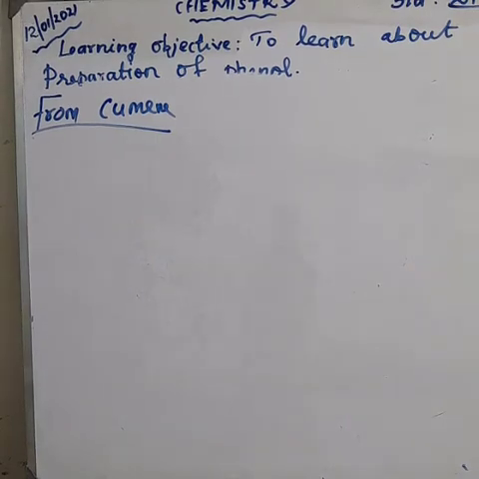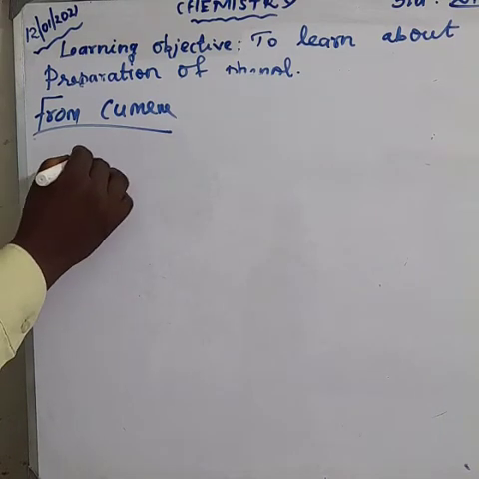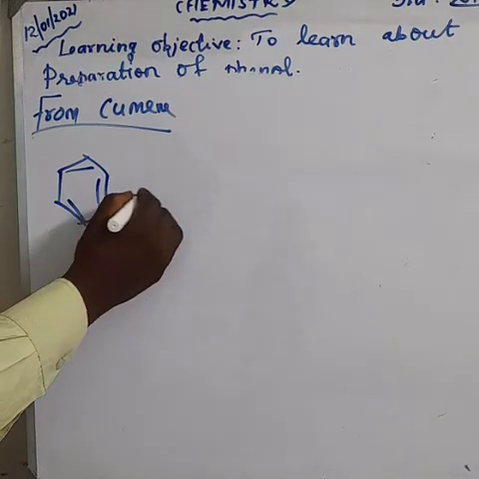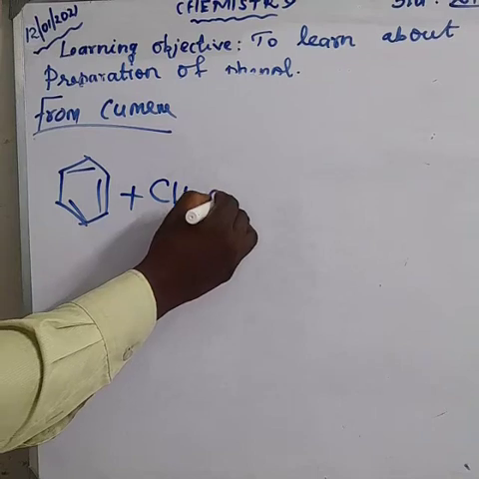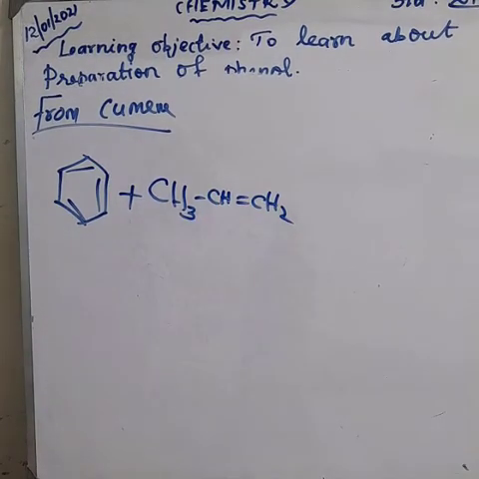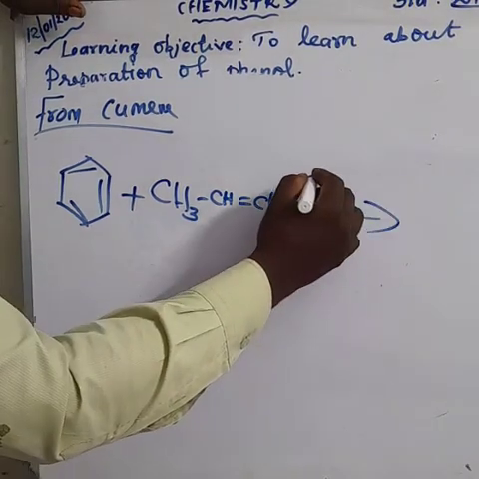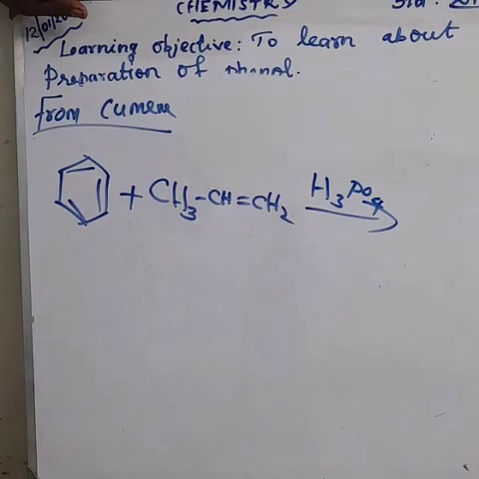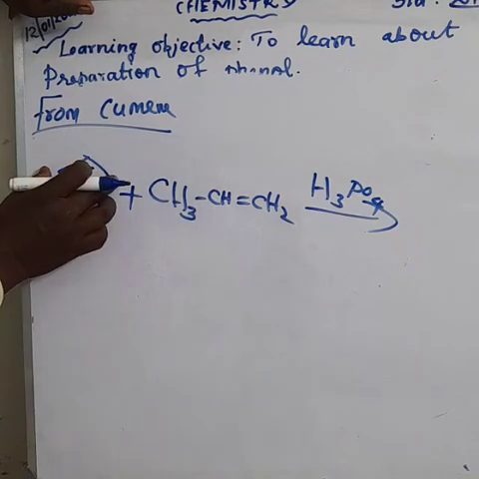For cumene, first draw the structure of benzene. Benzene reacts with propene, CH3, CH, double bond, CH2, in the presence of H3PO4, phosphoric acid. This propene is attached to the benzene group.